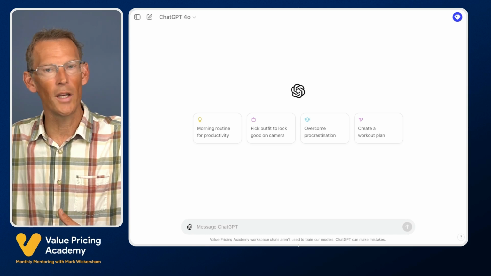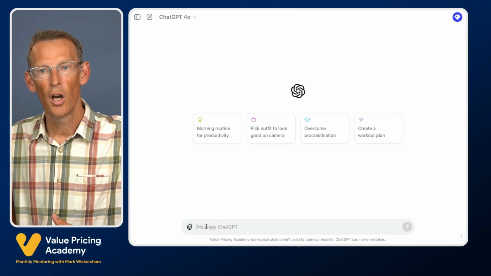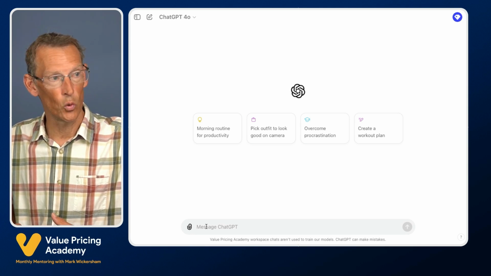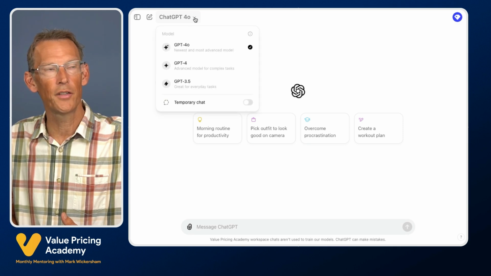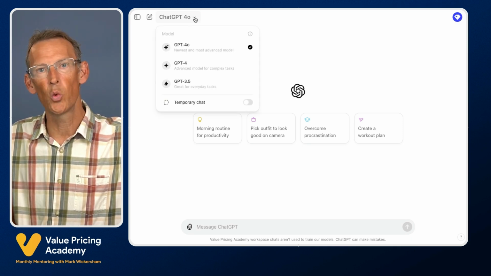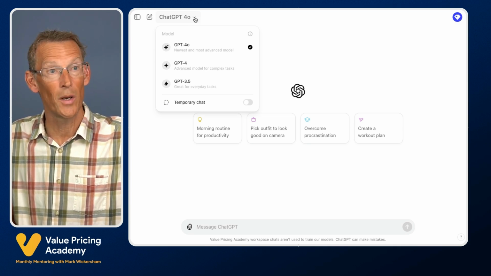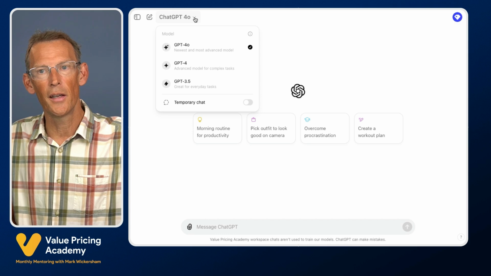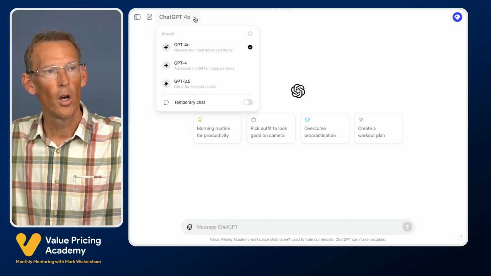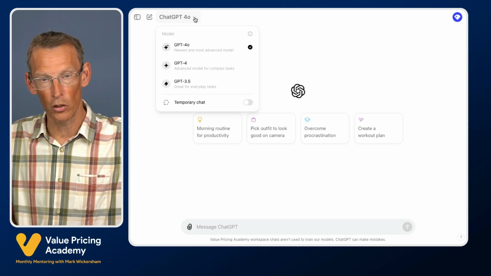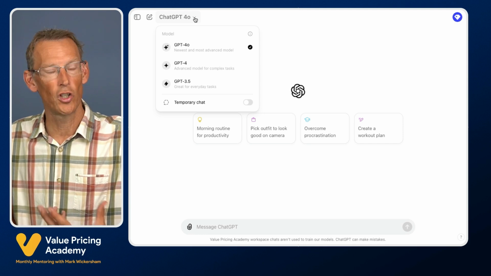And so with ChatGPT, you simply put into the box at the bottom, the message box, what you want it to do. This is the prompt. Now, before I do that, if I go to the top left here, you can change between different models. And in, I think it was May of 2024, OpenAI released GPT-4o, which is their most powerful model, and they also made it available to free users, which is extraordinary.